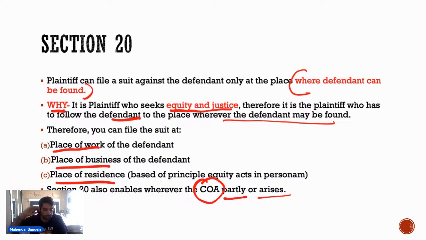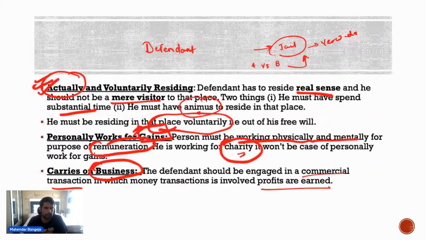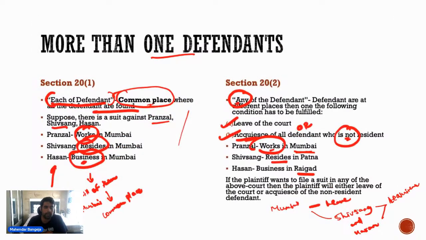क्या सारे ही defendant एक ही जगह पे मिल सकते हैं? If all of them can be found at one place, then you can file the suit at the place of work of those defendants, or at the place of business or place of residence. So basically, if there is a common place for all the defendants, then you can file the suit there itself. That won't be a problem. But what if all the defendants cannot be found at a common place?